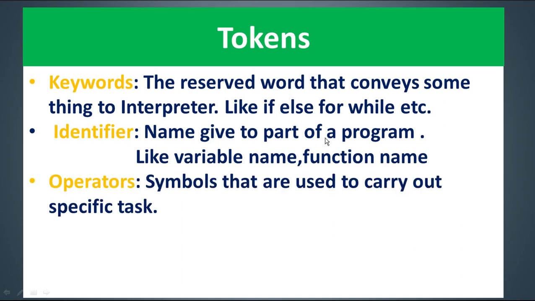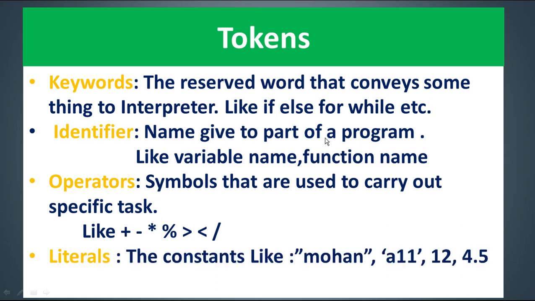Operators. Apart from these, you will do operations on your data. To do operations on your data, various arithmetic operators and relational operators are defined. Plus, minus, less than, more than. There are a number of symbols which convey a proper meaning. These are called reserved symbols, and these are called operators. Clear? So plus, minus, multiply, the remainder operator, more than, less than, and division. There are many that you will come across when we go through them in detail.